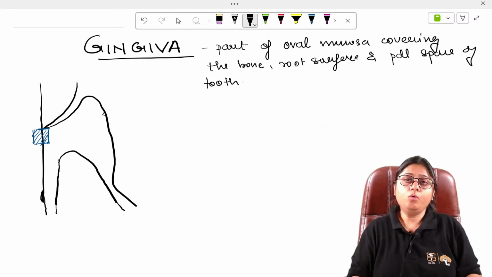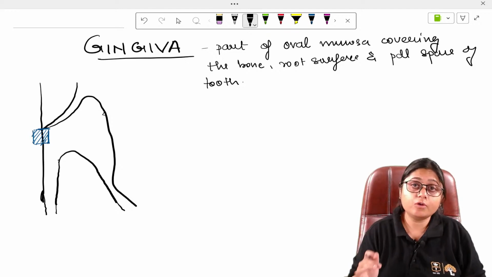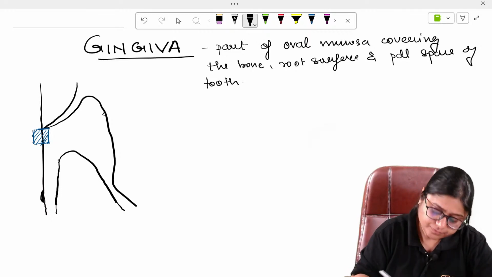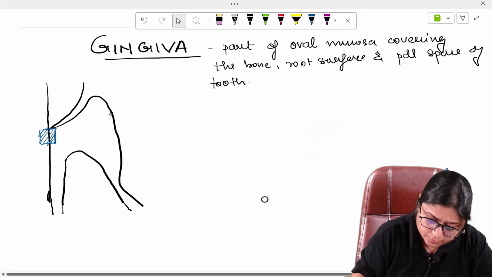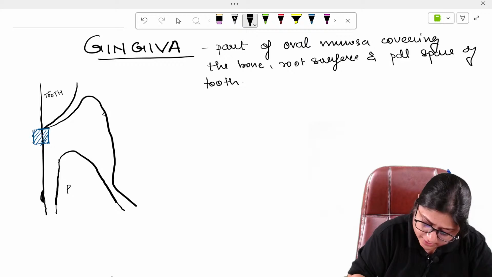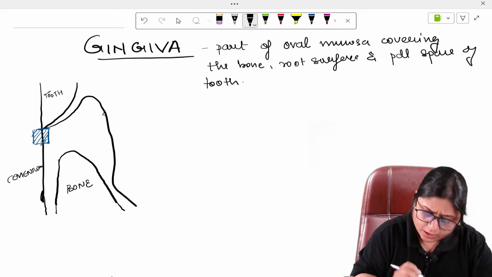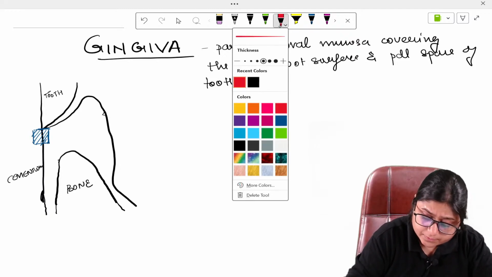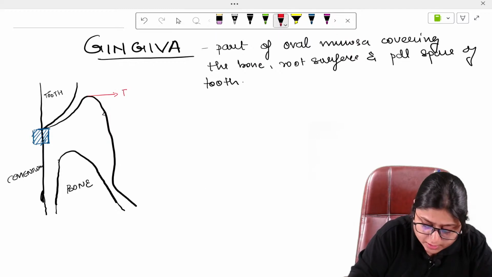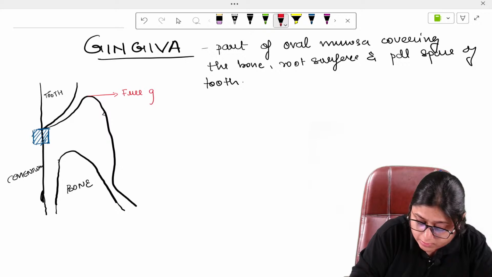So, there are several different parts of gingiva, and each part has its own significance. So guys, this is the tooth. Here is the gingiva. Here is the bone, cementum. The first thing, this crestal part of the gingiva is the free gingival margin.